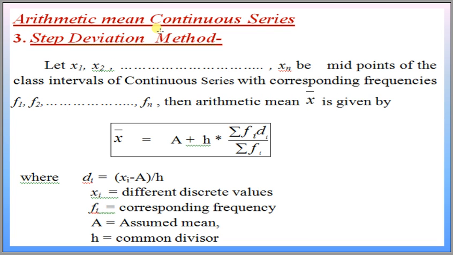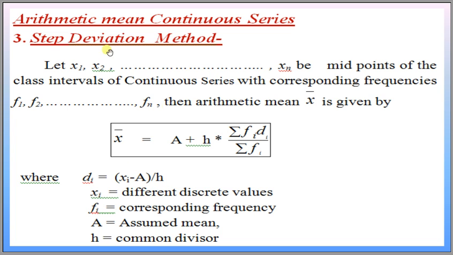Next, arithmetic mean of continuous series in case of step deviation, the third method. Let x1, x2, up to xn be the midpoints of the class intervals of a continuous series with corresponding frequencies f1, f2, up to fn. Then arithmetic mean x bar can be calculated by this formula: x bar is equal to A plus h into summation fi di divided by summation fi. What is di? di is equal to xi minus A upon h.